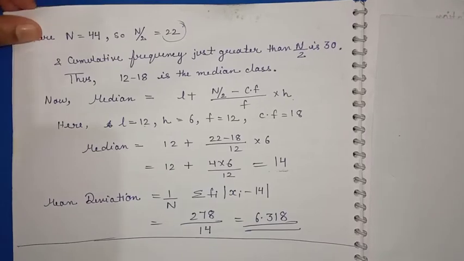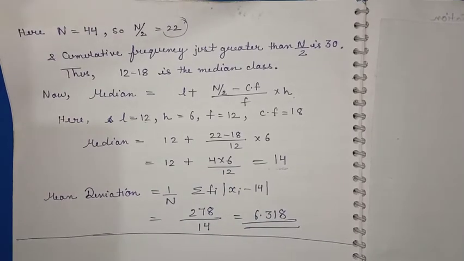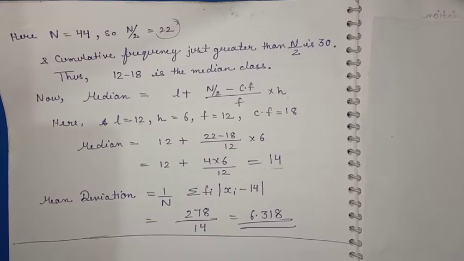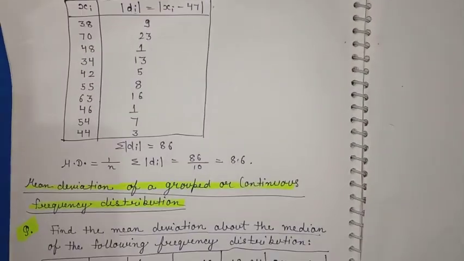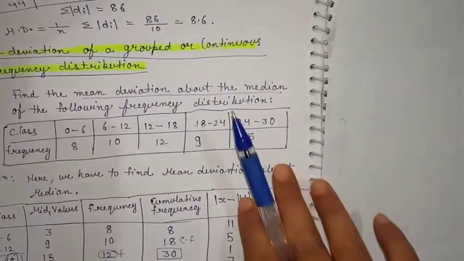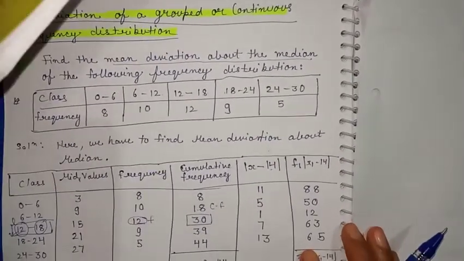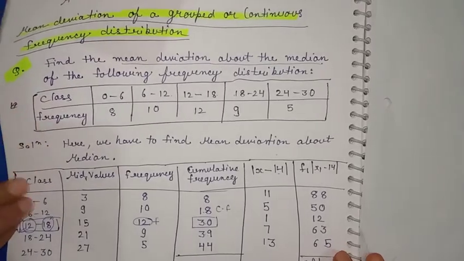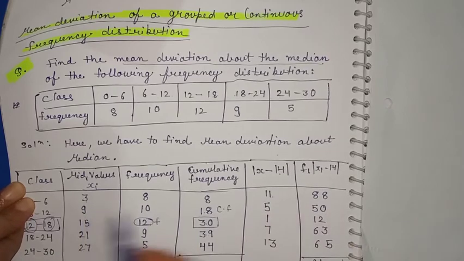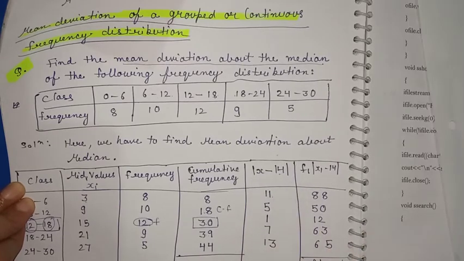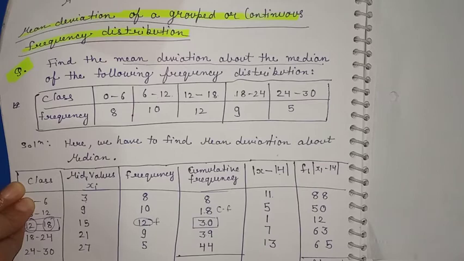Now we will prepare a table in which you have to find mod xi minus 14, as we have done in the earlier question also. Here x means the mid value. So 3 minus 14 will be 11, 9 minus 14 is 5, 15 minus 14 is 1, 21 minus 14 is 7, 27 minus 14 is 13. Don't think 3 minus 14 is minus 11, because here it is mod, and in mod we always get the positive value.